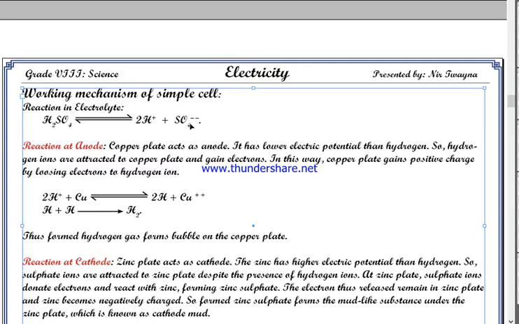Sulfate has a double negative charge and you have two hydrogen atoms, so it forms two ions of hydrogen. This double-faced arrow means this reaction is reversible. While sulfuric acid breaks down to form hydrogen and sulfate, at the same time hydrogen and sulfate also combine to form sulfuric acid. So you can say that 50% of the sulfuric acid is in this dissociated form. This is the reaction that occurs in the electrolyte.